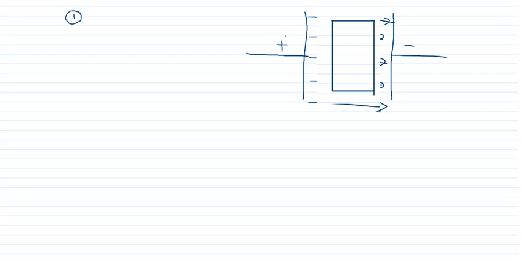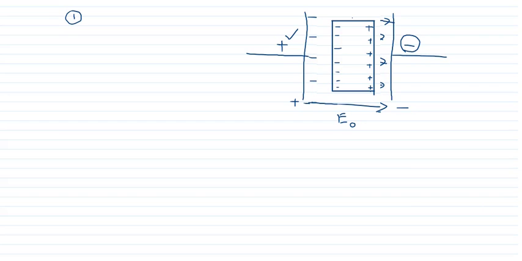Now whenever this metal is placed in the electric field, then because of the induction, what will happen, this is a positively charged plate, it will acquire a negative charge, and this is a negatively charged plate, and therefore the side near to it will acquire positive charge. Therefore you can see that here the electric field is from positive plate to negative plate. This is the electric field outside the metal.